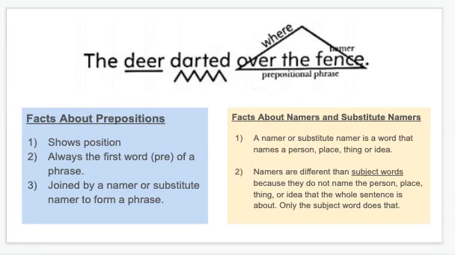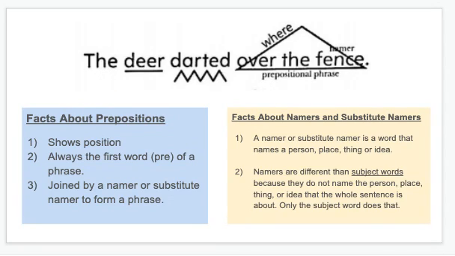Let's talk a little bit more about prepositions. Let's look at this example of a sentence. The deer darted over the fence. You can see that deer is the subject word. It is the person, place, thing, or idea that names the main idea of the sentence.